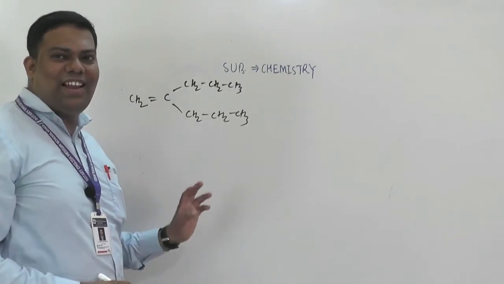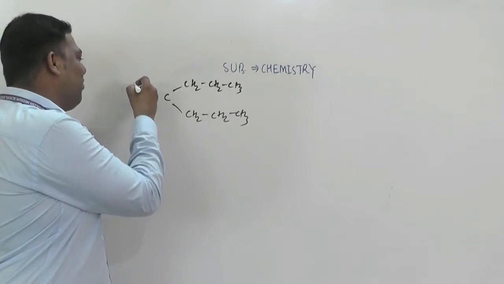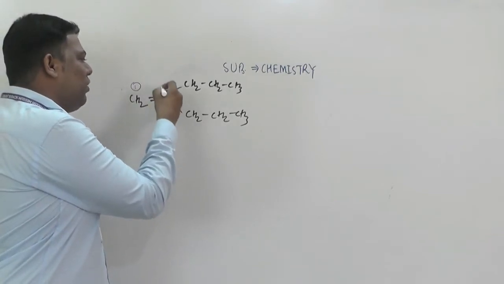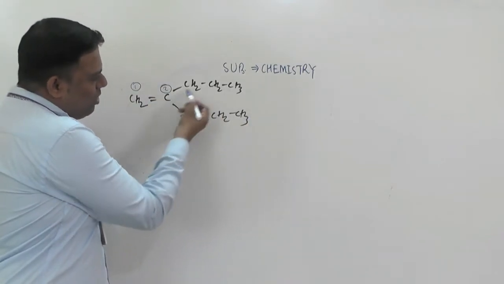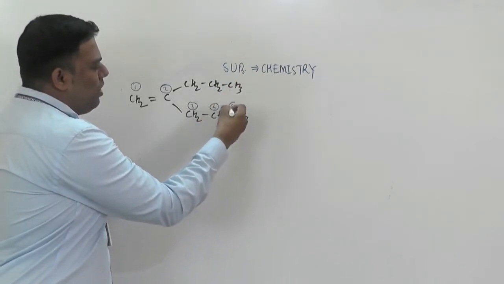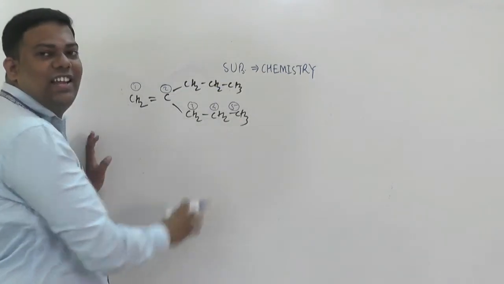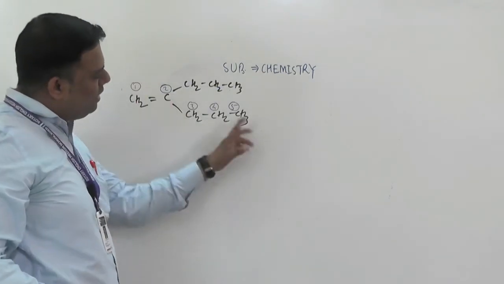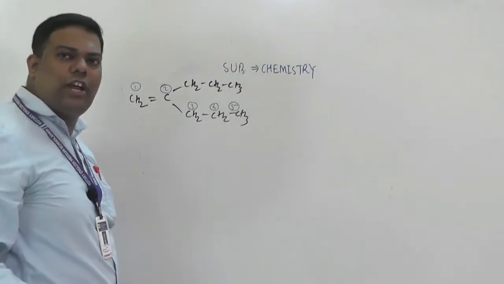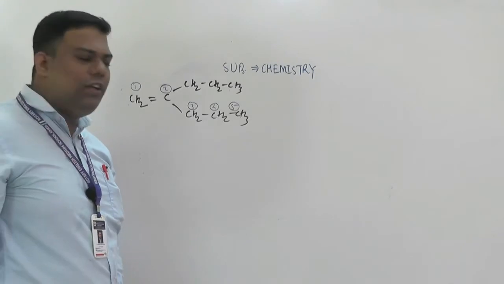Then triple. So see here, you have to now start numbering from this carbon 1, 2. Either you can do like this or here 1, 2, 3, 4, 5, because the same number of carbon atoms are there, here 3 and here 3. So you can number from upside also.